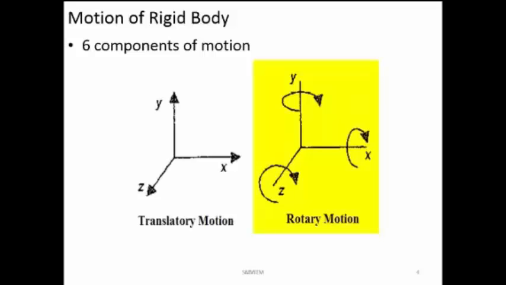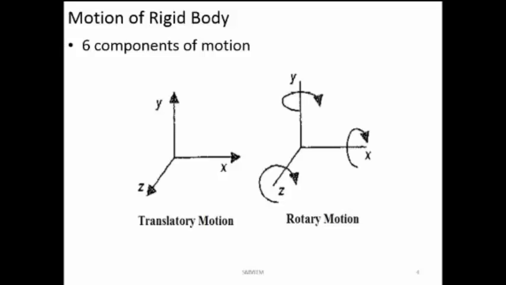If you take the Cartesian system, then you have the x-axis, y-axis and z-axis. You can have translatory movement along any of the 3 axes, and you can have rotary movement about any of these axes. So the object can rotate about the x-axis, the y-axis, or the z-axis. Any movement the object will achieve, or that you want to give the object, can be resolved into these 6 individual components. So you can break them into 3 translatory components and 3 rotary components.